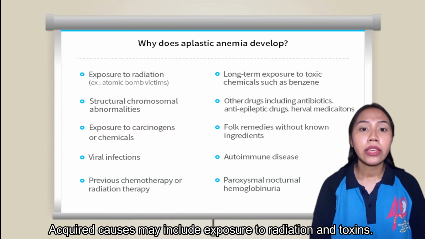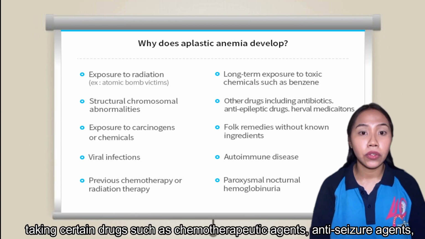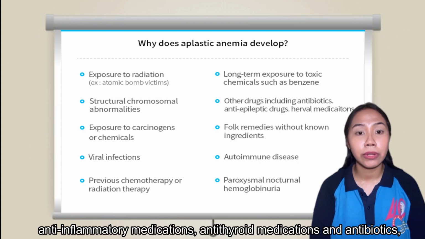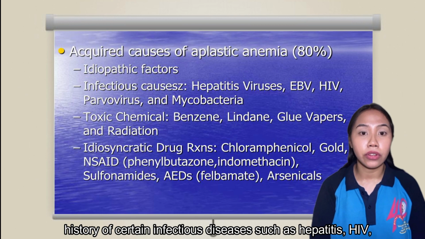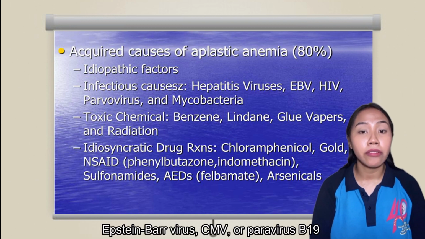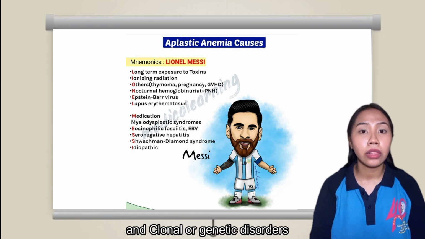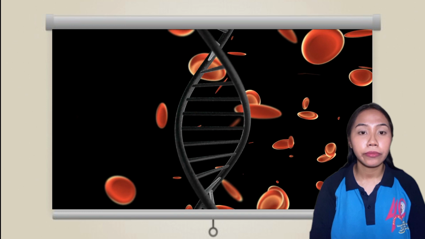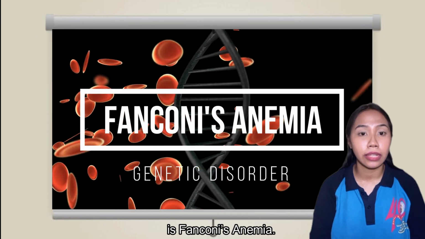There are many causes of aplastic anemia, but the disease is most often idiopathic, or without an identifiable cause. Acquired causes may include exposure to radiation and toxins, taking certain drugs such as chemotherapeutic agents, anti-seizure agents, anti-inflammatory medications, anti-thyroid medications, and antibiotics. History of certain infectious diseases such as hepatitis, HIV, Epstein-Barr virus, CMV or parvovirus B19, history of autoimmune diseases such as lupus, and clonal or genetic disorders. The most common genetic disorder associated with aplastic anemia is Fanconi's anemia.